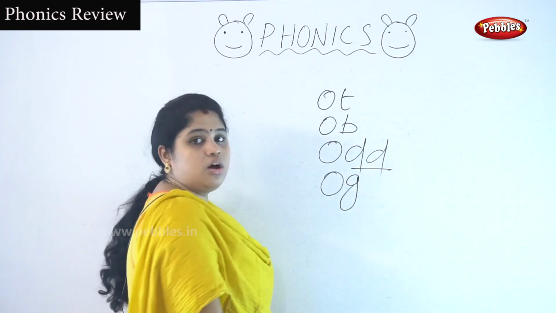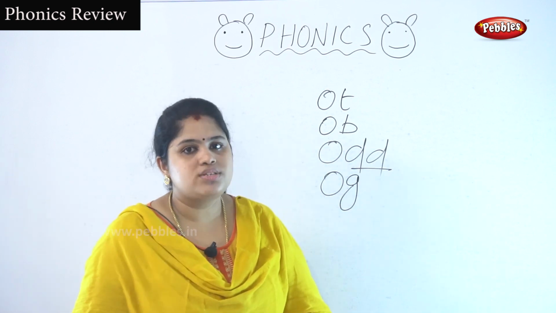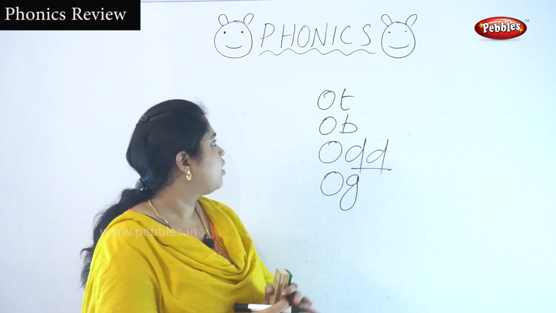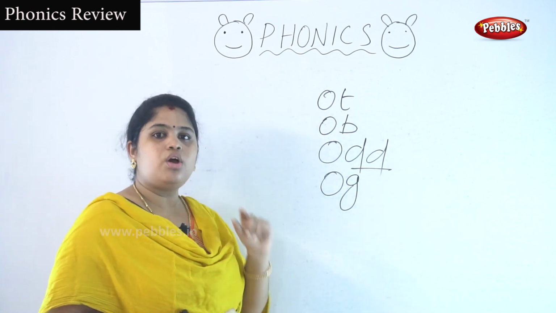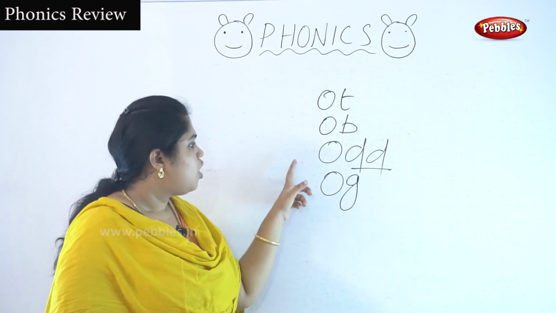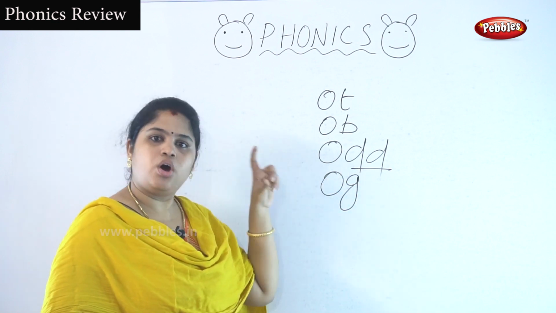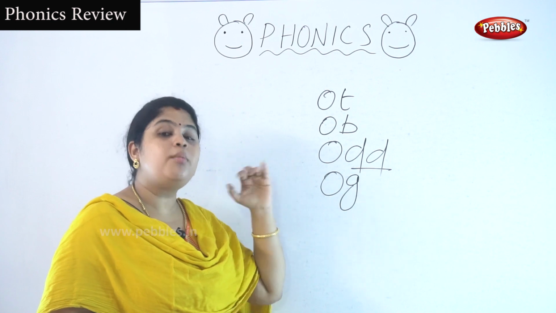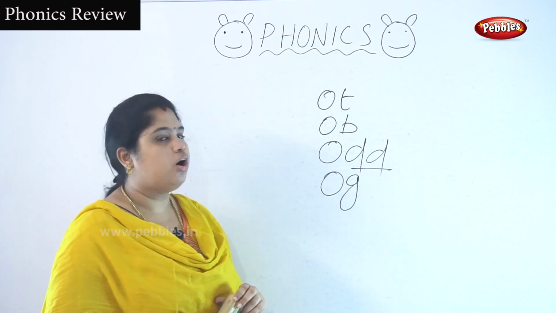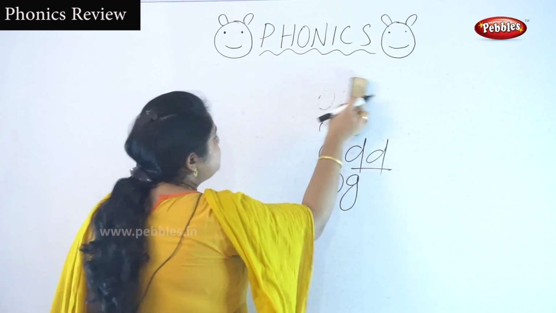O-G. O-G sounds like og. O-T sounds like ought. O-B sounds like ob. O-D sounds like odd. If you put another D, then it will become odd. O-G sounds like og. Okay, let's see the next two-letter word.